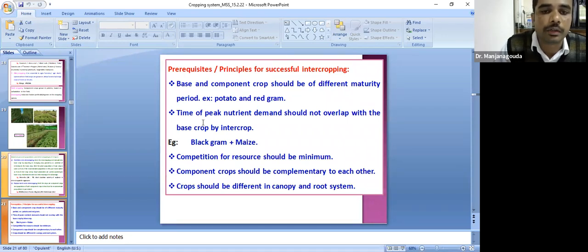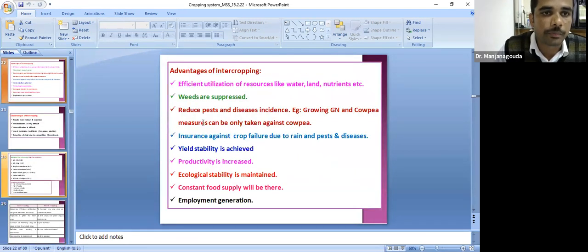And also the component crops should be complementary to each other. Say for example, cereal plus legume, where the legume will help in N fixation for the cereal. And crops should be different in canopy and root system, that is, a tap root followed by a fibrous root. Like that we have to select for intercropping.